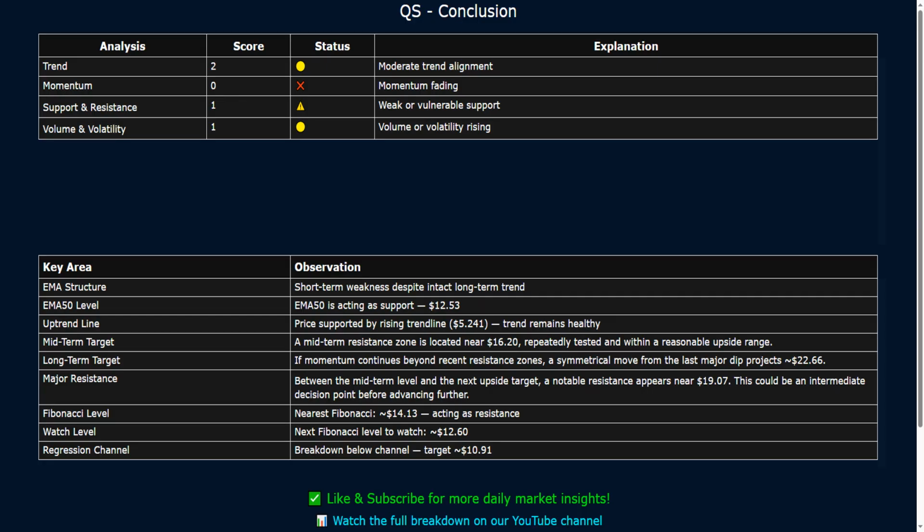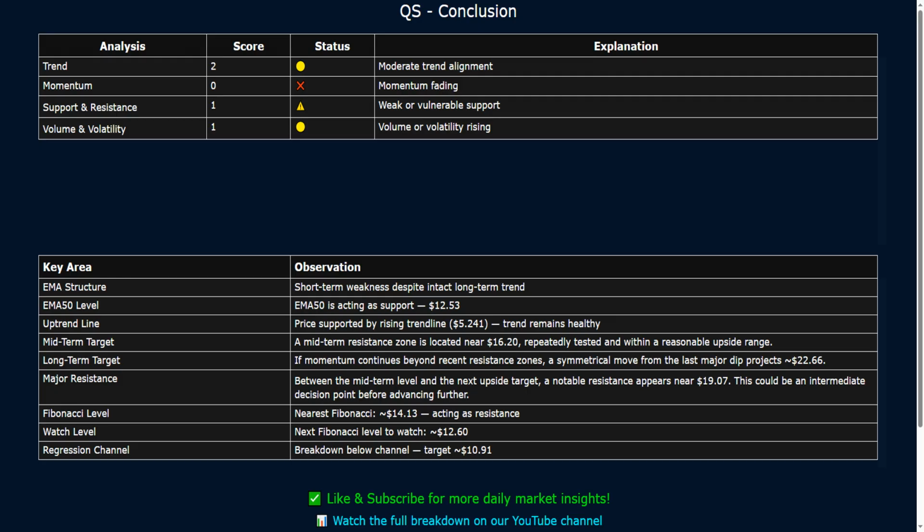Technical outlook for QuantumScape: scored 4 out of 10, a weak setup based on trend, momentum, support, and volume analysis. Price is below all EMAs, downward pressure remains. Closest EMA is EMA 50 at $12.53, currently acting as support. A rising support trendline near $5.241 is currently holding, reinforcing the upward momentum.